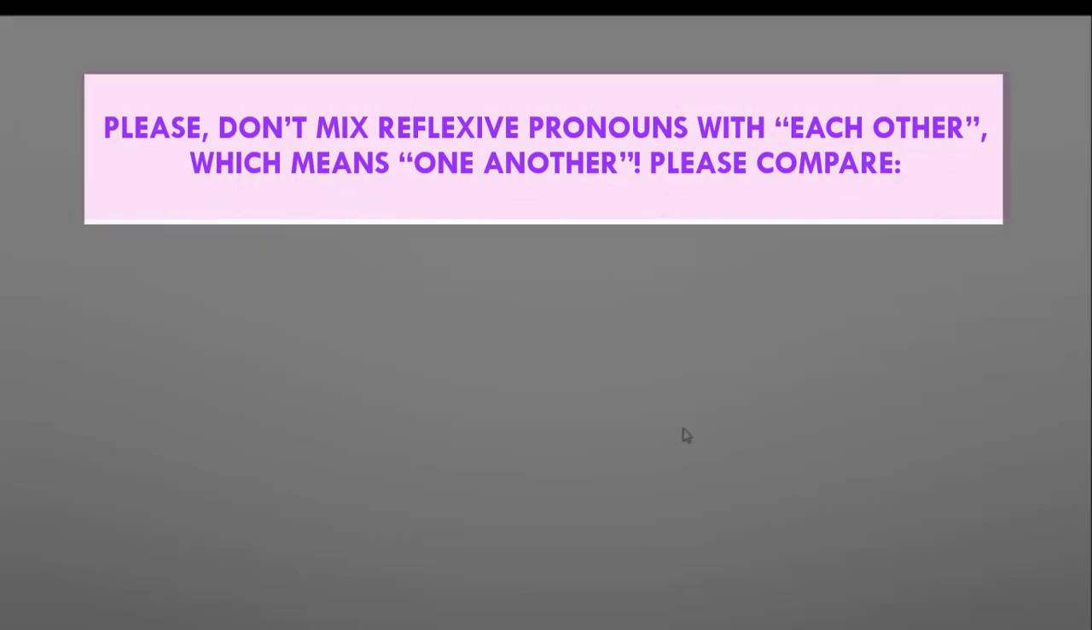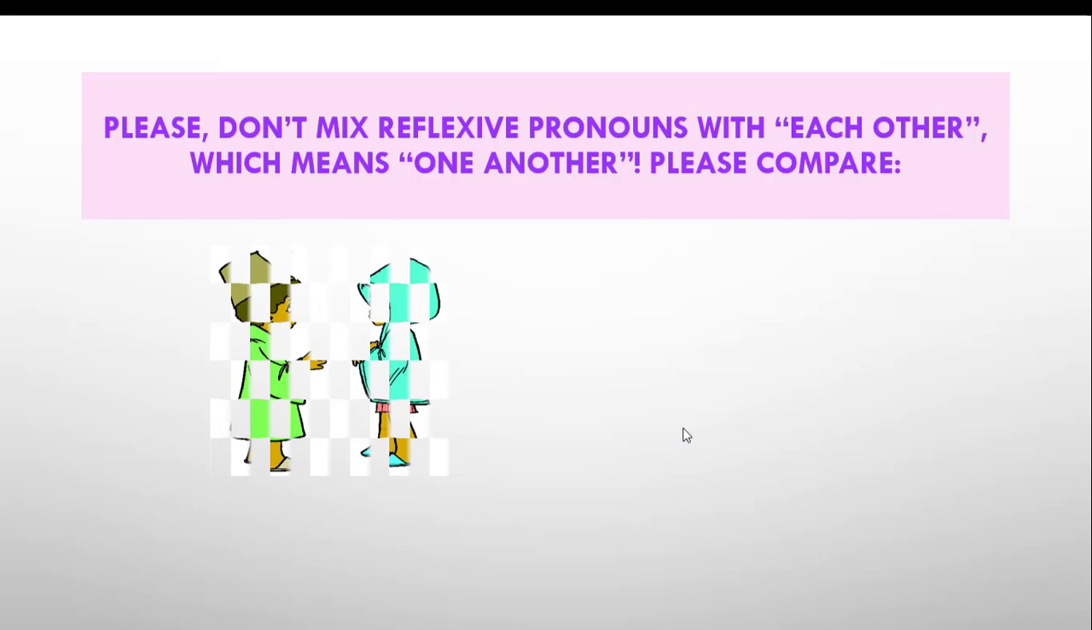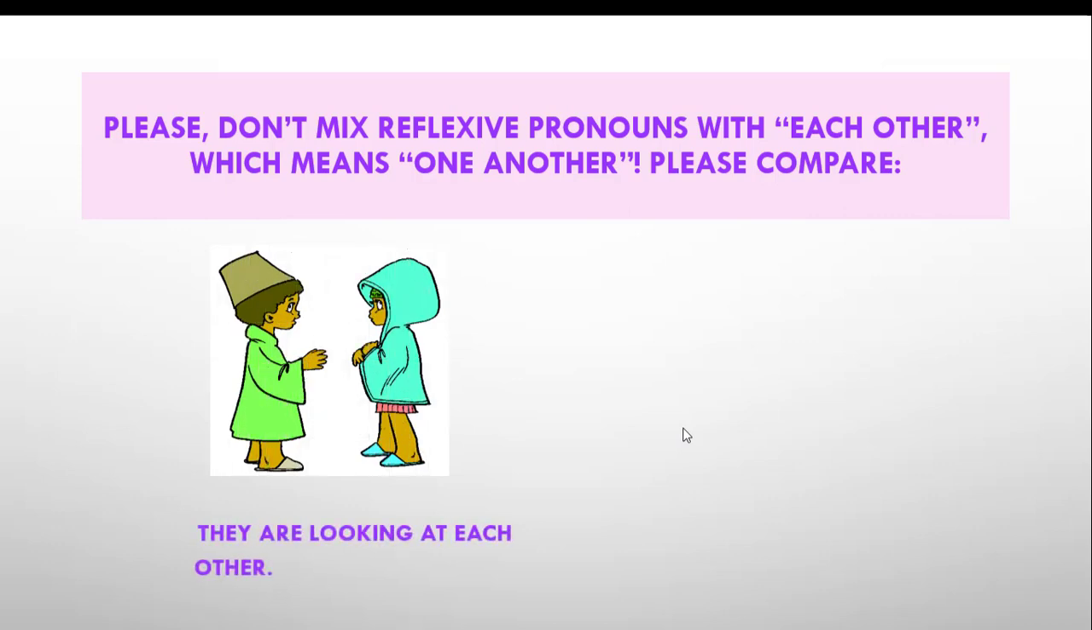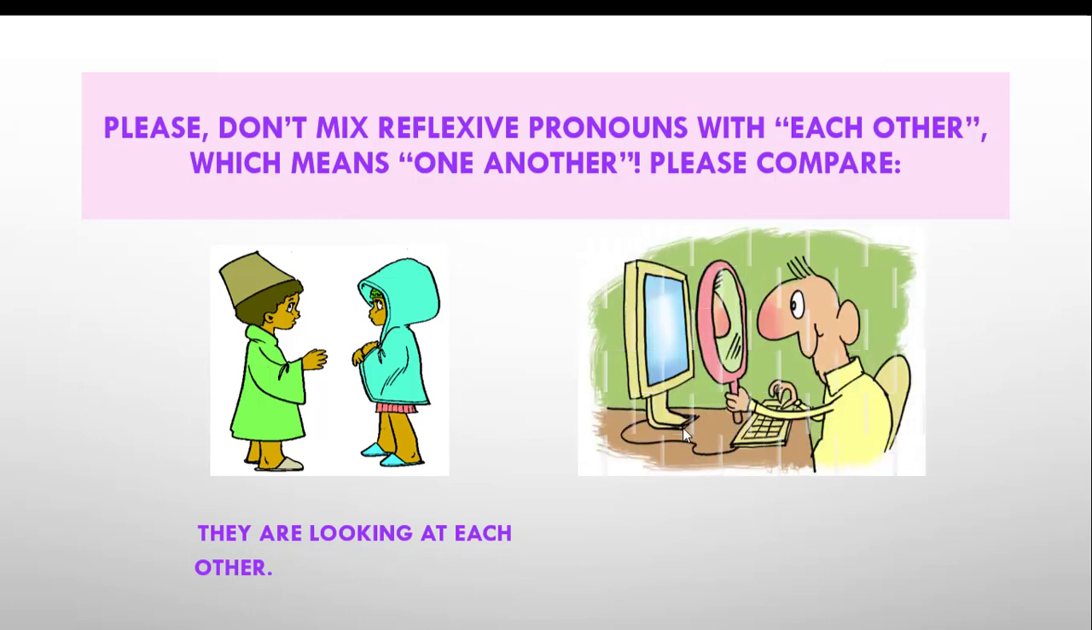Please don't mix reflexive pronouns with each other, which means one another, because so many students have this problem and always ask about it. Here we have, for example, in the first example, they are looking at each other. As you can see, we have here two people who are doing the same action, so we can use each other. But look at this person here. He is looking at himself, which means the same person is doing the same action. So that's why we have a difference between these two things. And please don't mix these two situations because they are completely different.